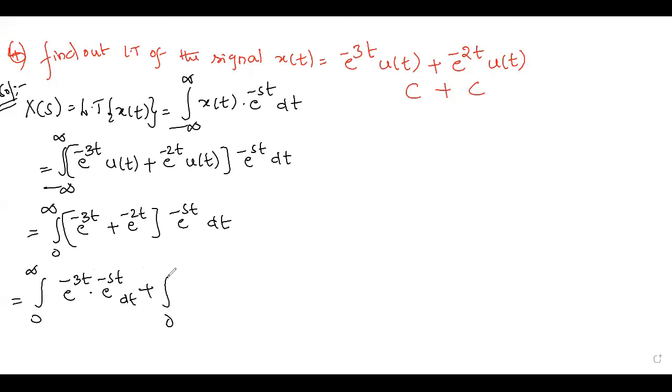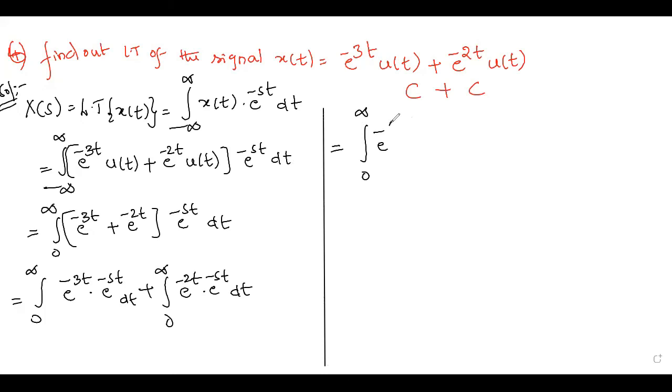Split the integration. So now try to solve this. 0 to infinity e power minus s plus 3 into t dt plus 0 to infinity e power minus s plus 2 into t dt.